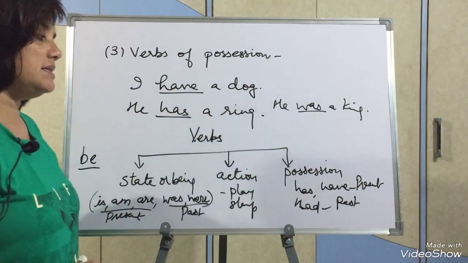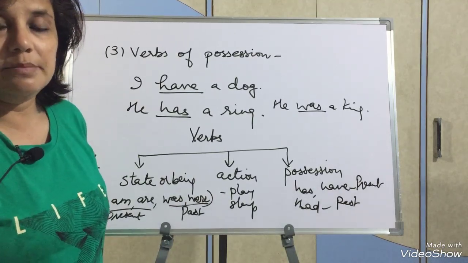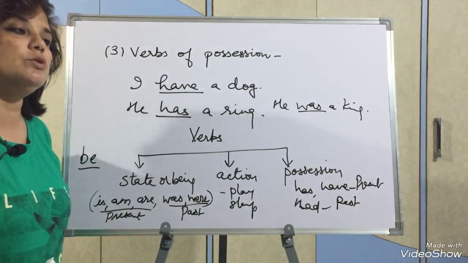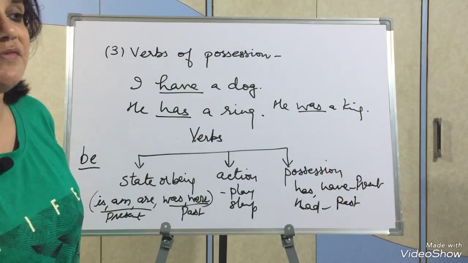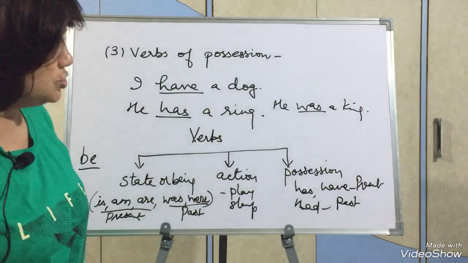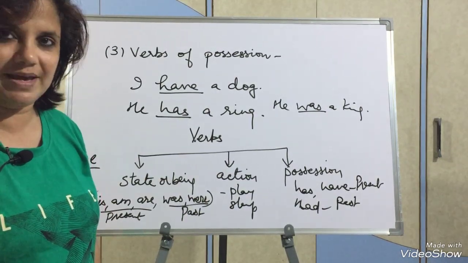Why am I making this concept clear to you? So that first of all you should know what a verb is. Because if you don't know verb, how will you know what is transitive or intransitive, or later on what is finite or non-finite verb? So first of all, the concept of verbs should be clear to you. Okay.